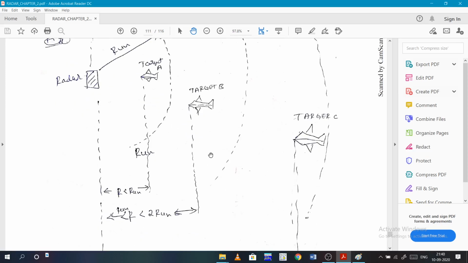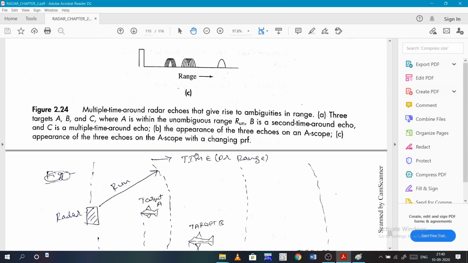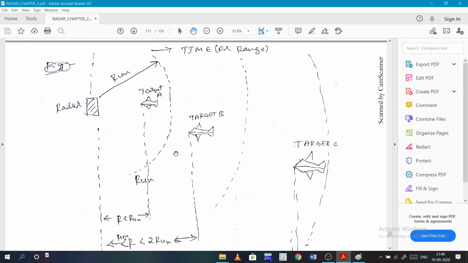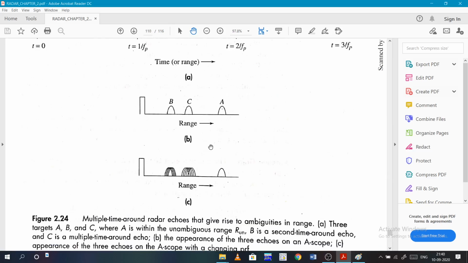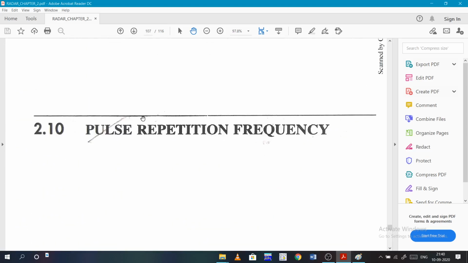So what happens when we try this? The radar sent a pulse and it detected three things. It detected three targets. Fine. So which target is within the unambiguous range? We don't know. So how to find? Just change the frequency. If there is a little bit of change in the pulse repetition frequency, then what will happen?